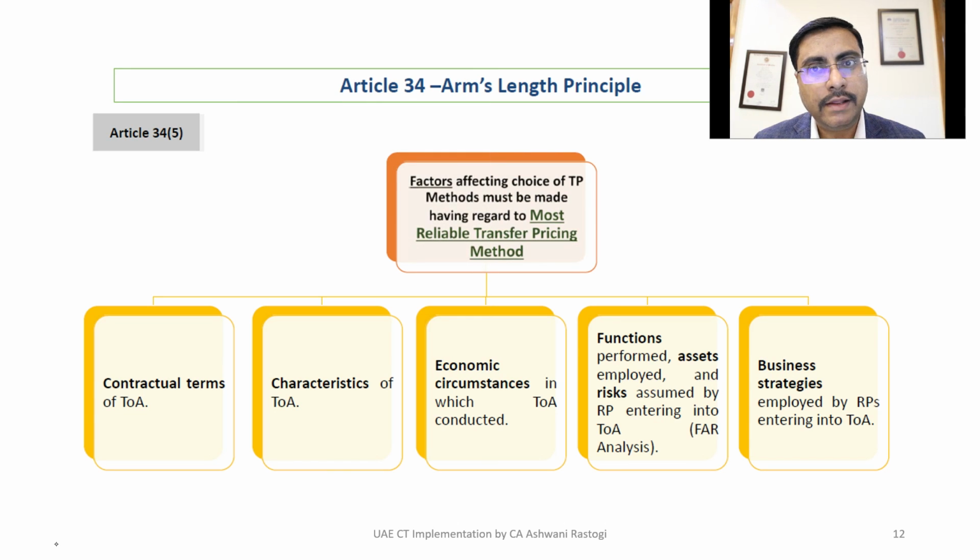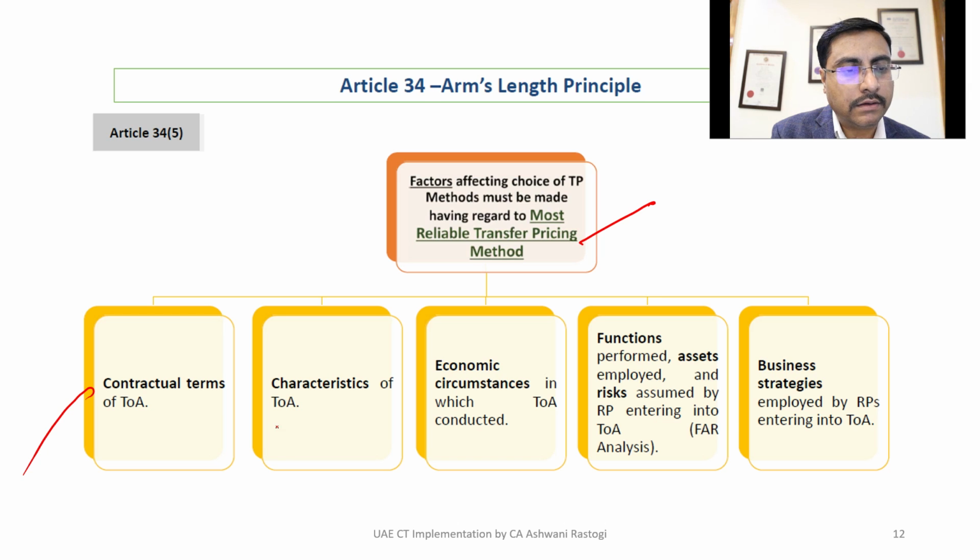The choice of TP method must be made having regard to the most reliable transfer pricing method. So these are the factors you must comply with: the contractual terms of the transaction or arrangement, the economic circumstances in which the transaction or arrangement is conducted.